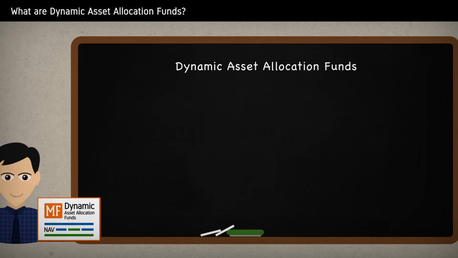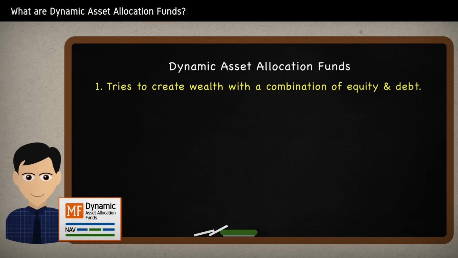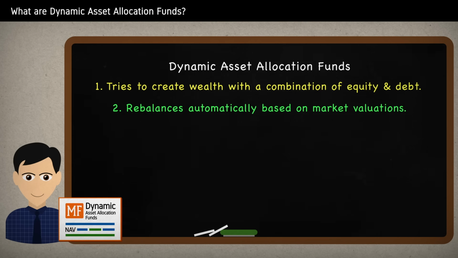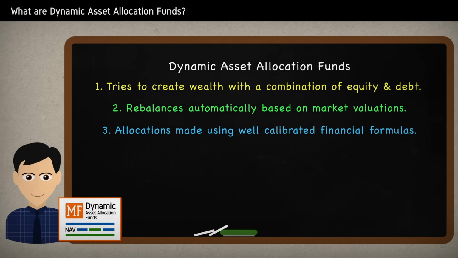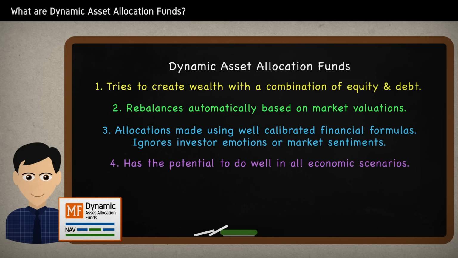Let us recap the benefits of investing in dynamic asset allocation funds. The fund tries to create wealth with a combination of both equity and debt. The fund rebalances automatically between equity and debt based on market valuations. The fund makes its allocations using well-calibrated financial formulas and does not consider investor emotions or market sentiments. It's an all-weather fund that has the potential to do well in all economic scenarios.